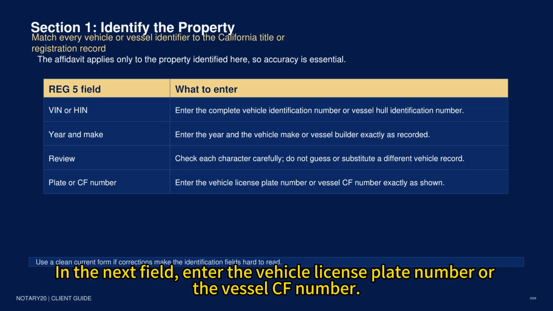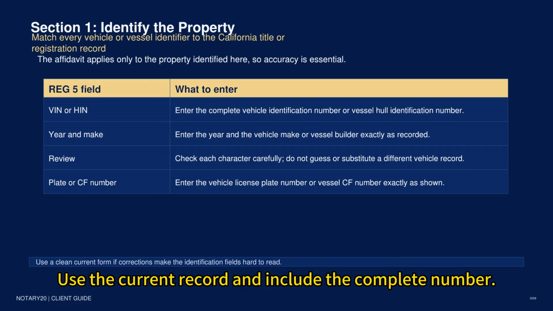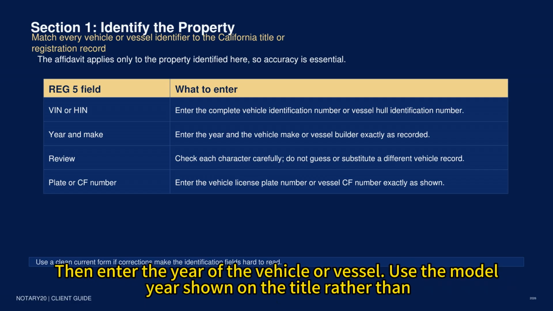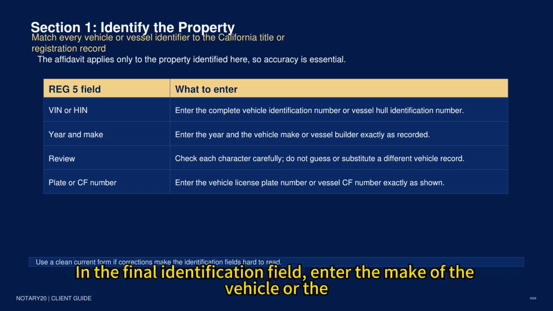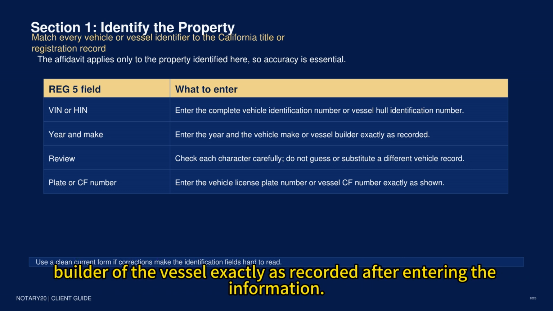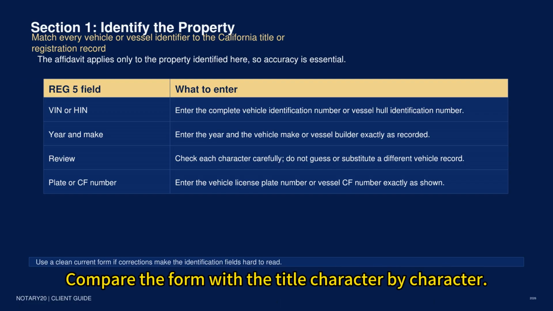In the next field, enter the vehicle license plate number or the vessel CF number. Use the current record and include the complete number. Then enter the year of the vehicle or vessel. Use the model year shown on the title rather than the purchase year or the year the person began using it. In the final identification field, enter the make of the vehicle or the builder of the vessel exactly as recorded. After entering the information, compare the form with the title character by character.